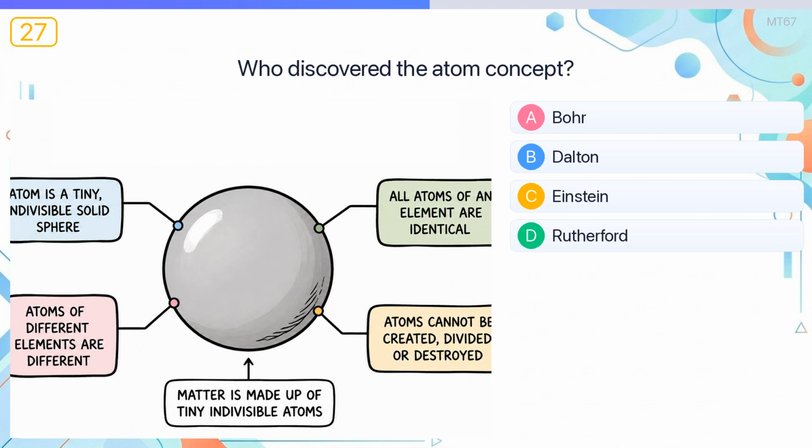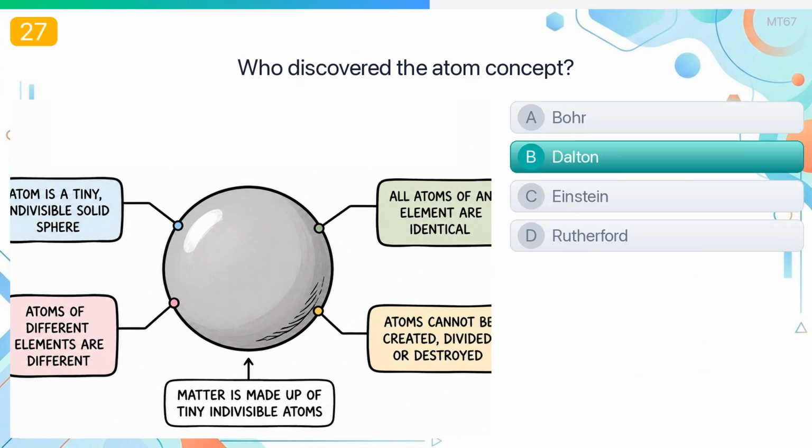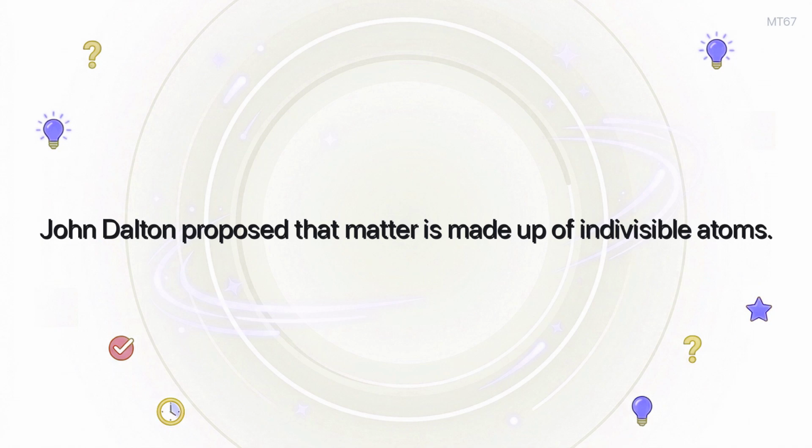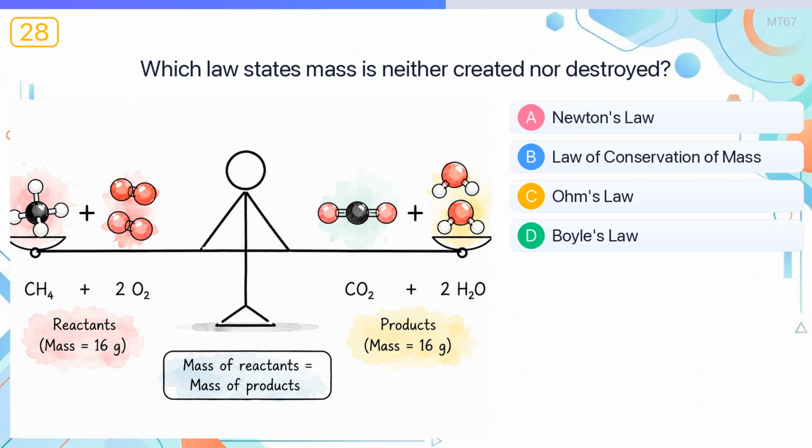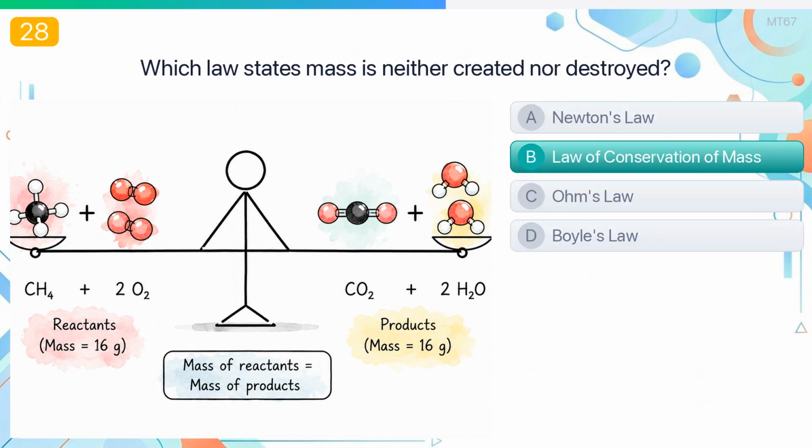Who discovered the atom concept? The answer is Dalton. John Dalton proposed that matter is made up of indivisible atoms. Which law states mass is neither created nor destroyed? The answer is law of conservation of mass. The law of conservation of mass says mass remains constant in a closed system during a reaction.